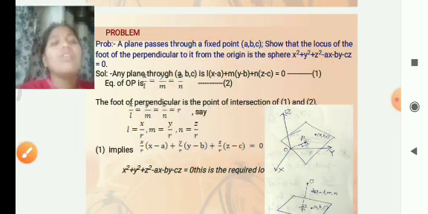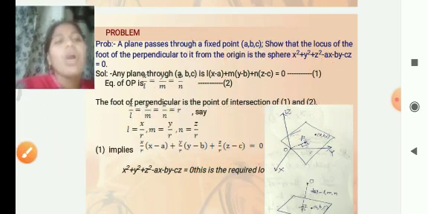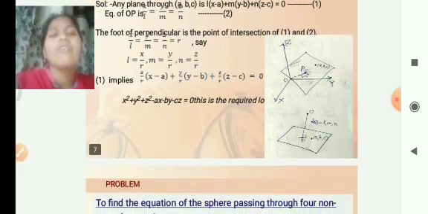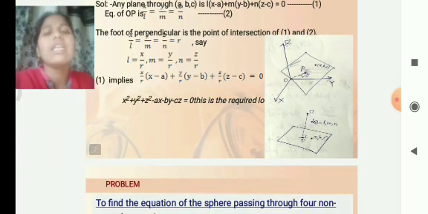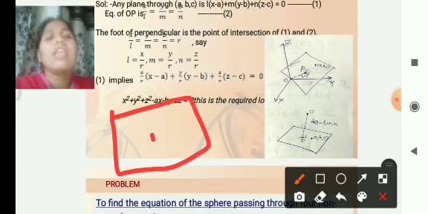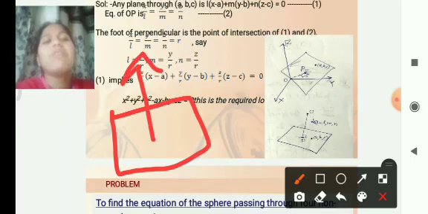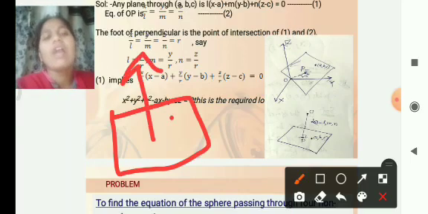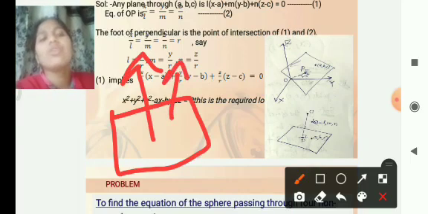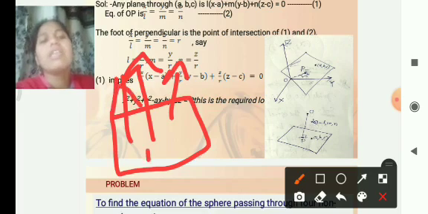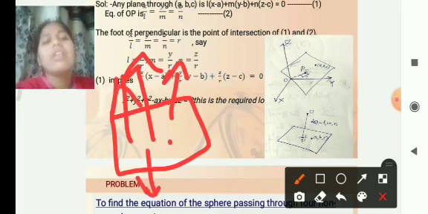Next we have to see the foot of the perpendicular from the origin to the plane. We consider a plane. Any line perpendicular to the plane is called a normal line. We can draw many normal lines to the plane like this.